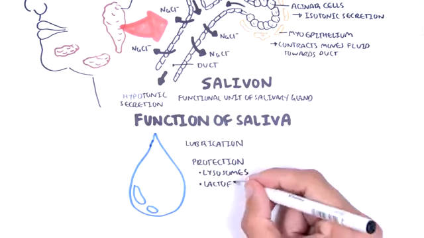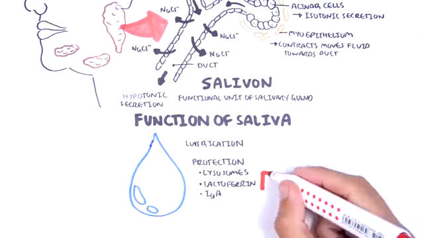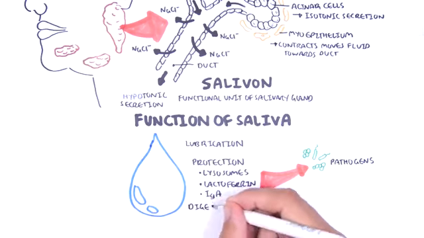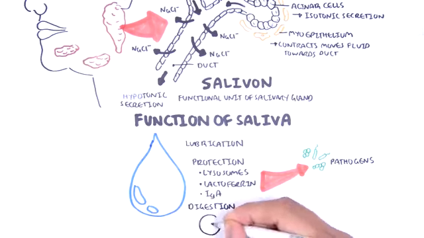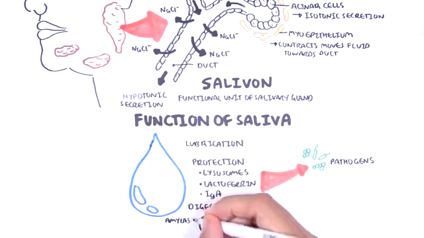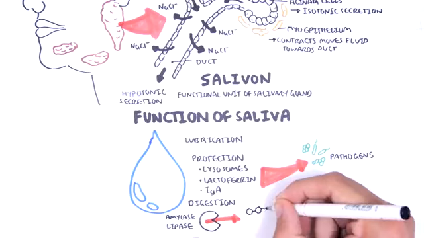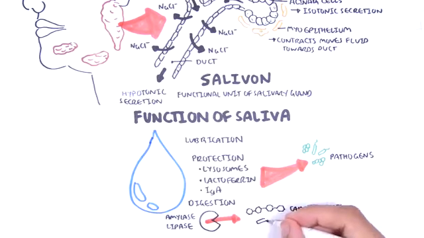One way is that it contains lysozyme, which attacks the bacterial cell walls. Lactoferrin chelates iron, and iron is normally needed by many bacteria for replication. And it can also contain IgA, which is an immunoglobulin and helps in the immune response. The final function is digestion, because saliva contains amylase and lingual lipase, which help break down carbohydrates and fats, respectively.